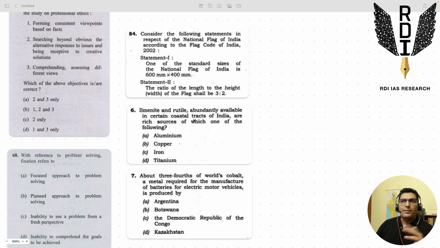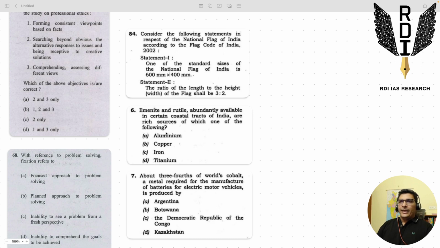Okay, anything could be abundant in some places, right? These are rich sources. Now the stress is on rich source. And you look at the options: aluminum, copper, iron, titanium. Now out of these four, A, B, and C, aluminum, copper, and iron, these are very, very important metals, minerals, right?